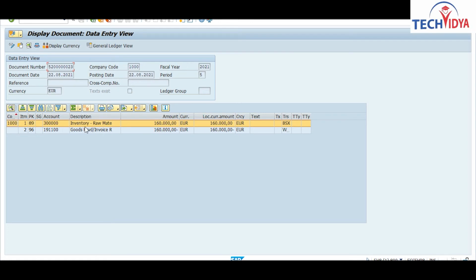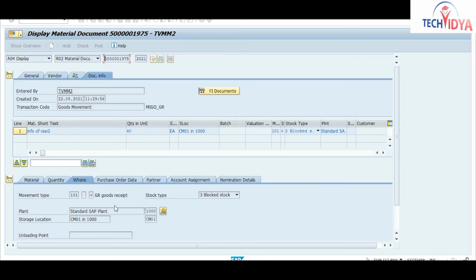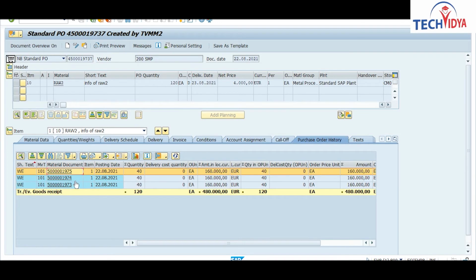So this GR account will be affected as a quantity updation, and this GL account will hit due to the value updation. The same GL account you will find with the other GRs also. Whether the stock type is different, you will see the same GL account will hit for all the processes and all the stock types. So this is our GR that we have done for the blocked stock. Now check the other GR also.